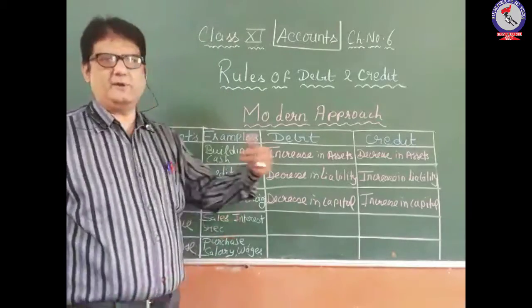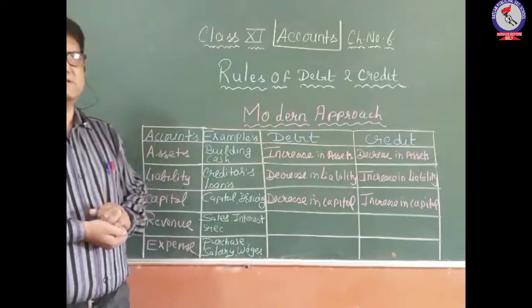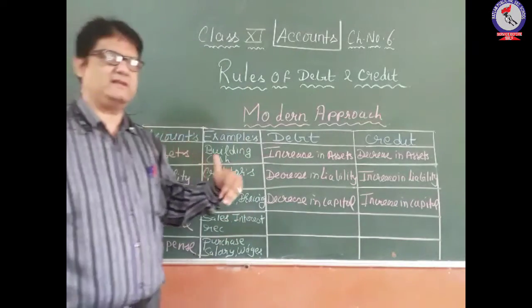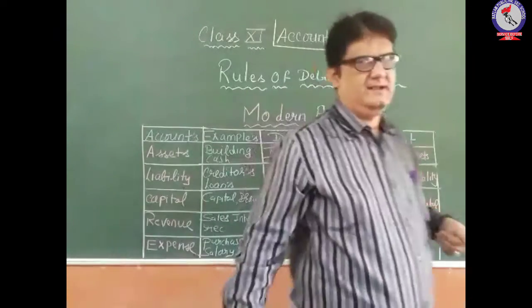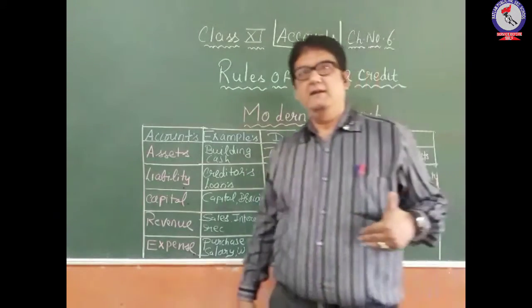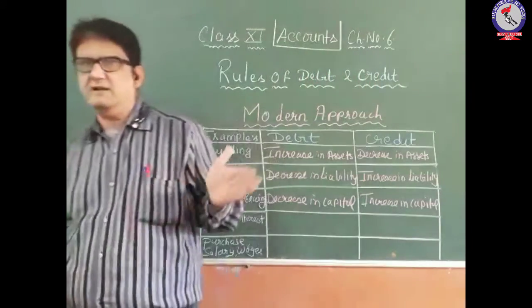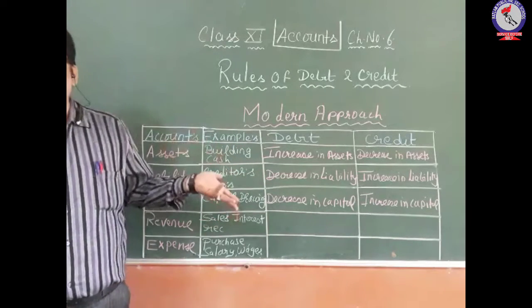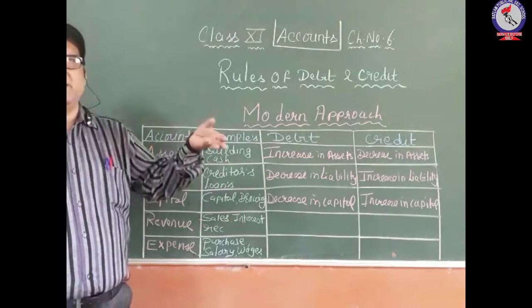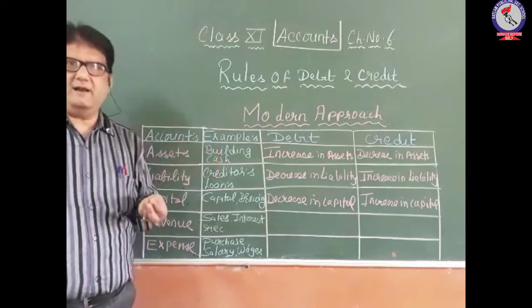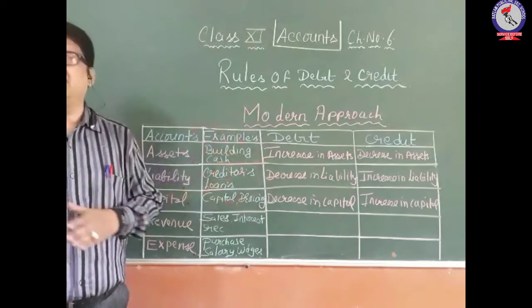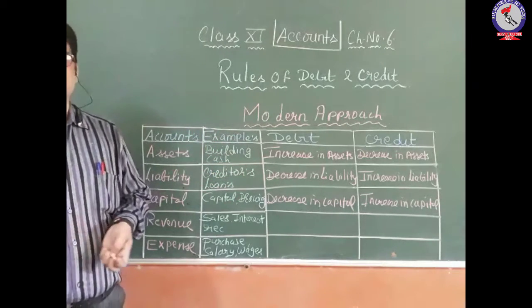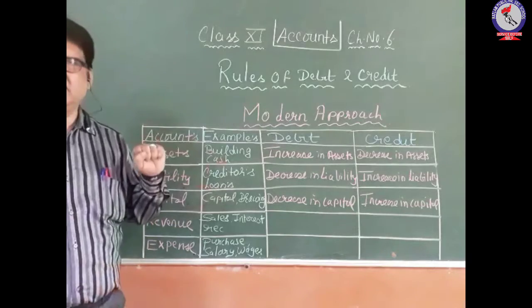Okay, so whenever the proprietor invests money in the business, at that point of time the capital increases. So it should be credited. And if he withdraws a certain amount of money, let's say for drawings, so ultimately it shows the effect on his capital. In that condition his capital decreases. So these are examples of capital also.